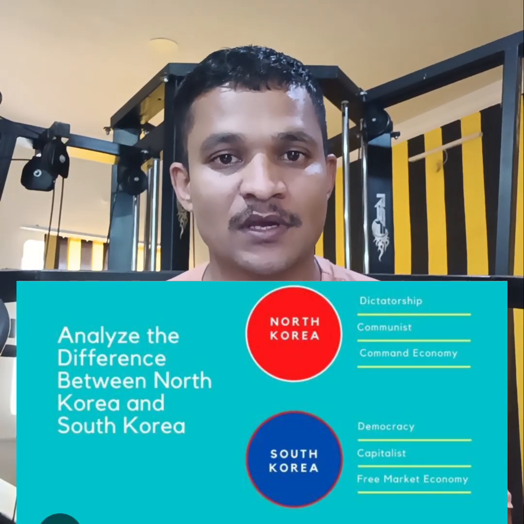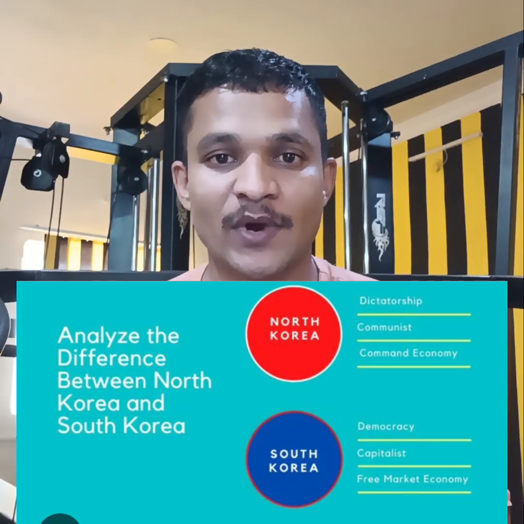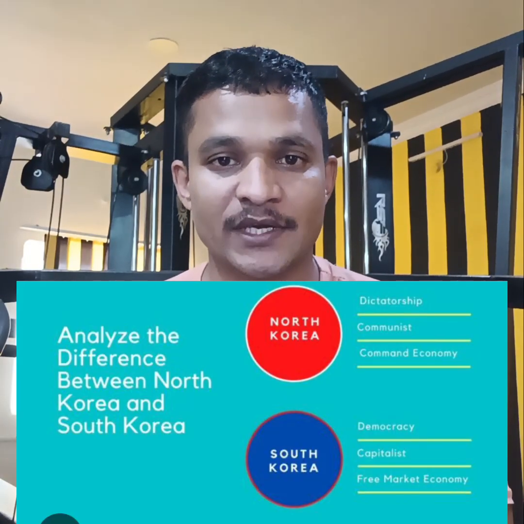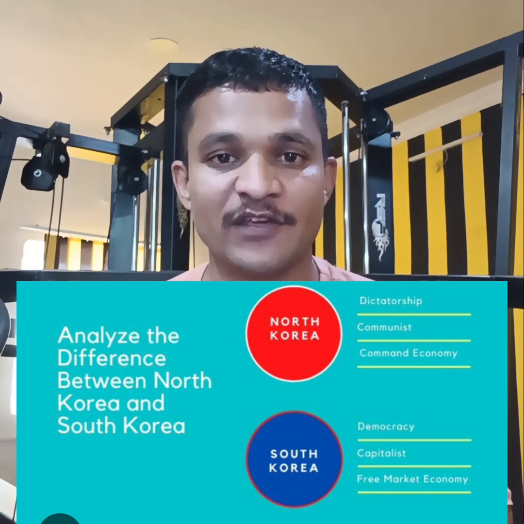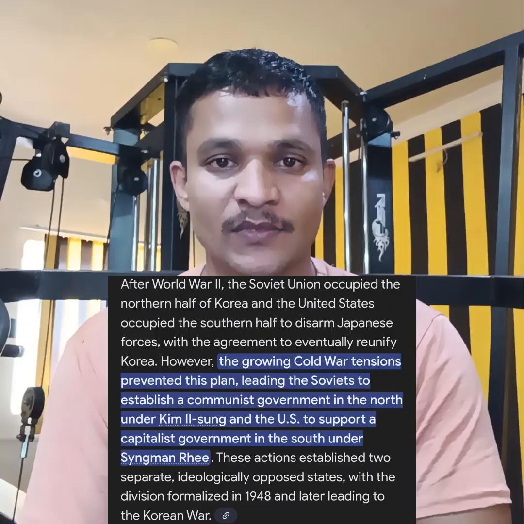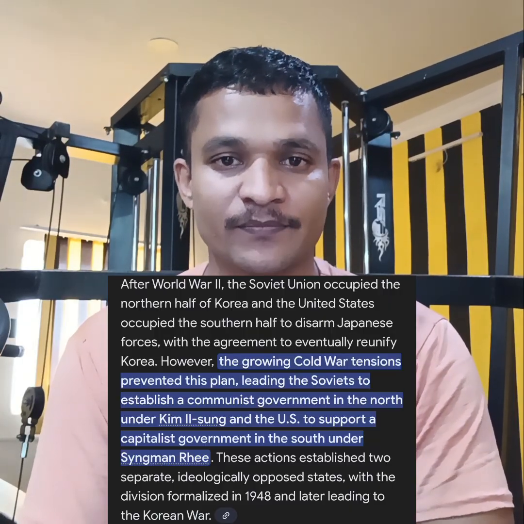But one thing is most important: why did these countries split Korea into two parts? Because Russia and the USA did not have trust or belief in each other. They thought that if they did not split Korea, then the other would control the whole region. That is the reason they split Korea into two parts.